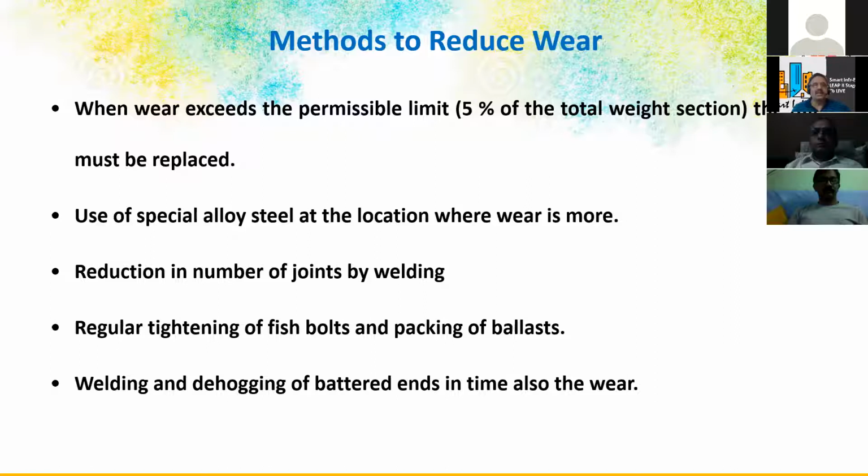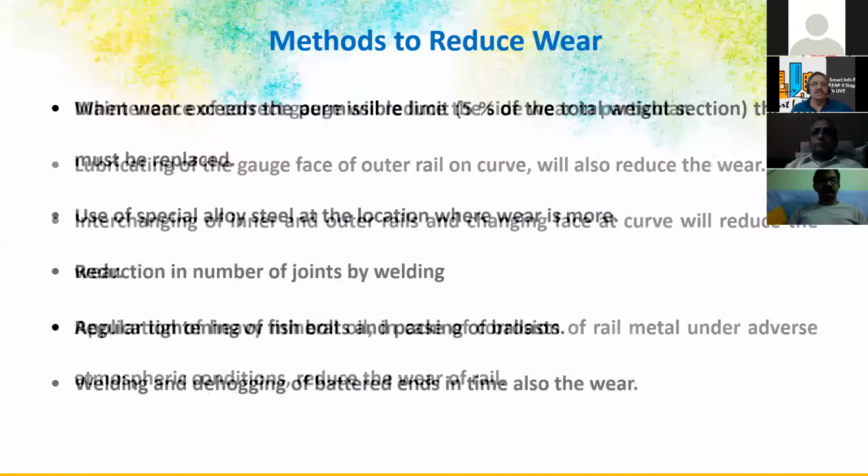Reduction in number of joints by welding, and use of special alloy steel at the location where the wear is more. You cannot change the whole rail for the sake of these concentration points, you know. So we have to design the concentration points with a different grade of steel actually.